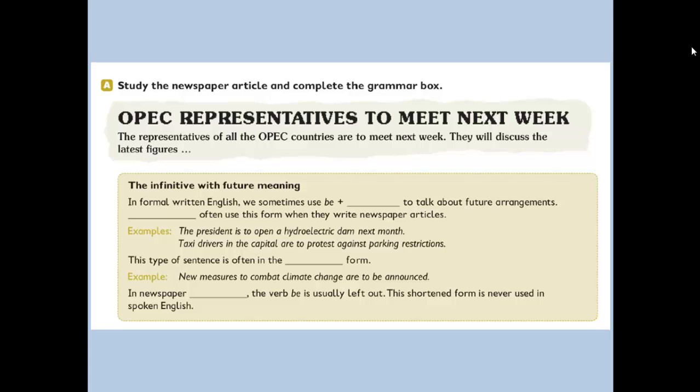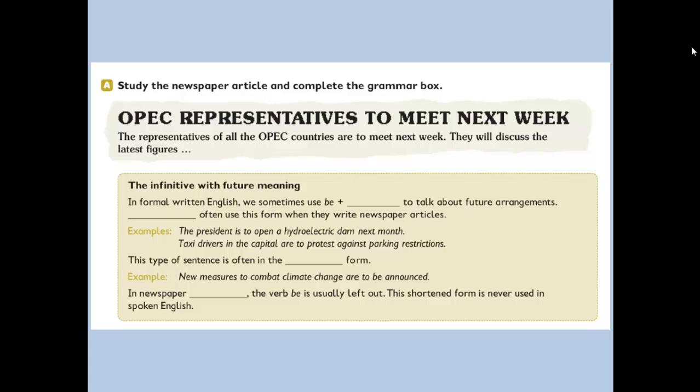As we know, if we want to change any active sentence into a passive sentence, we have to add verb to be and past participle. So here, new measures to combat climate change are, here is verb to be, are, and after that we have to be announced, be and past participle.